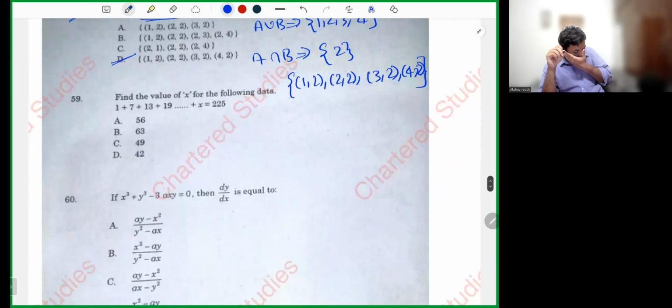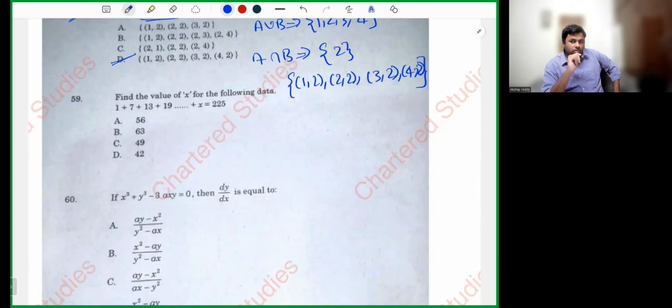Next question number 59. Find the value of X for the following data. If you see, my dear friends, this is in AP, right? In AP, the sum is given as 225, and he's asking you to compute the value of X, that is the last term till where you are calculating the sum.